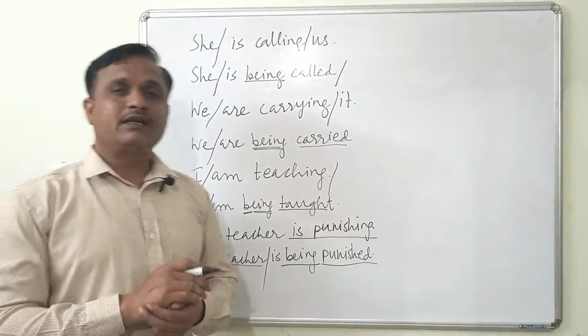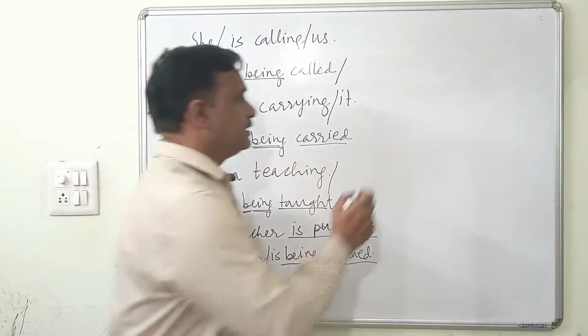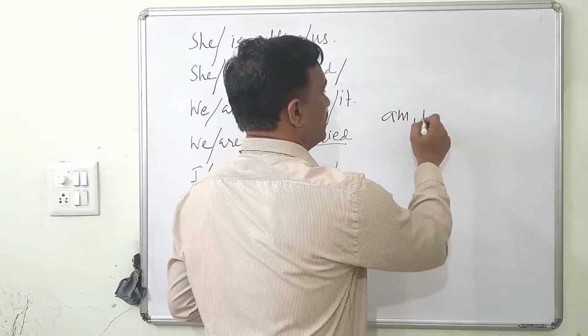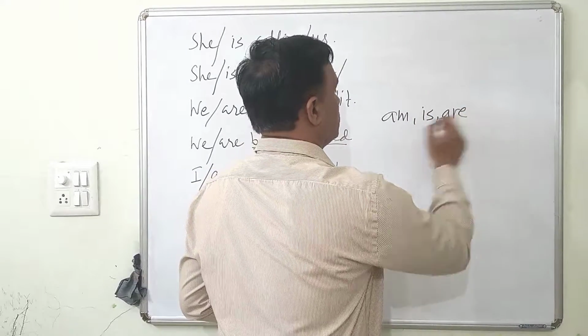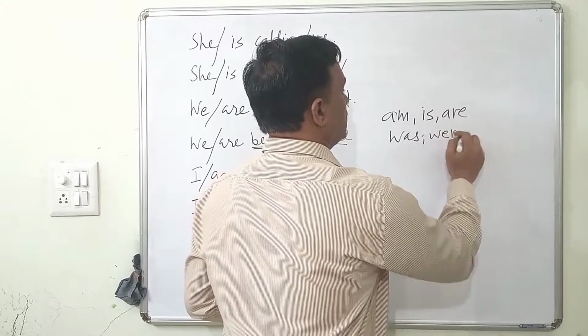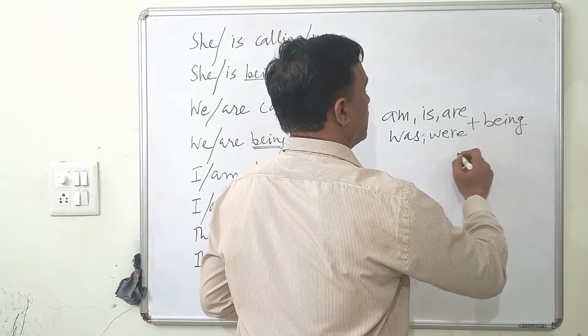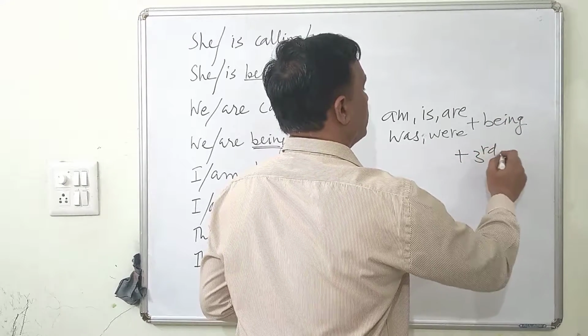So now in the continuous tense, either present or past, it's very clear that am, is, are, or was, were are followed by being and the third form of the verb.